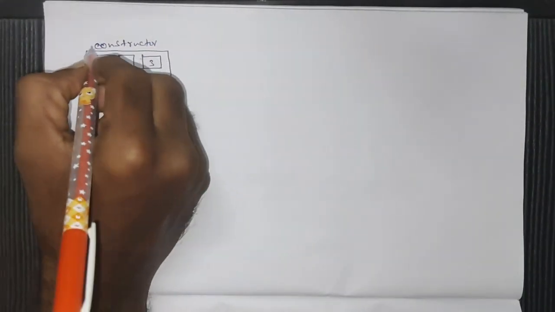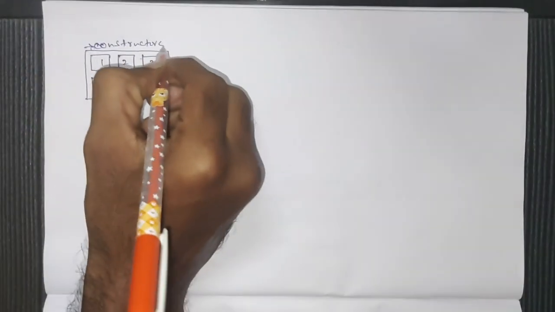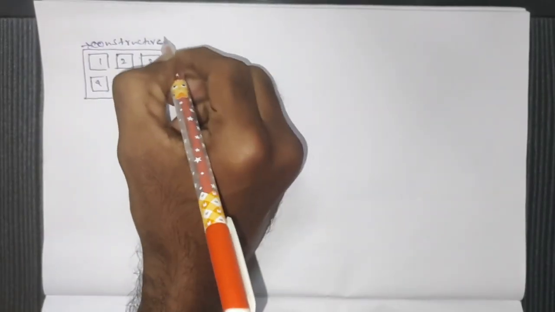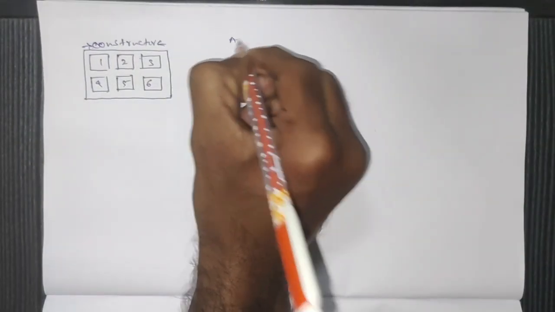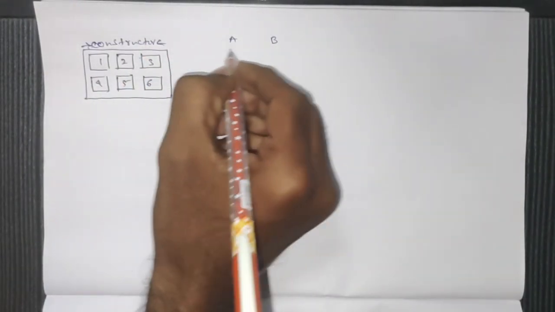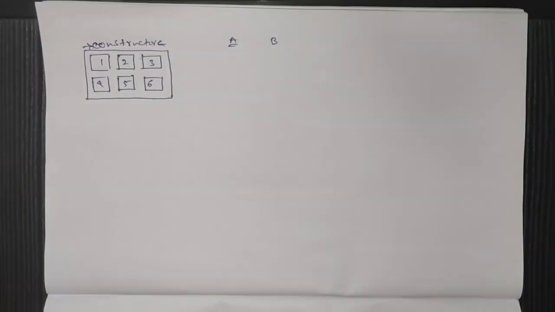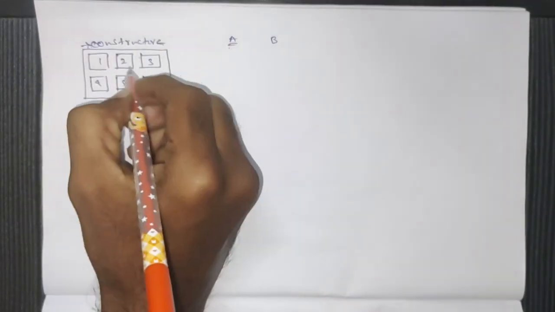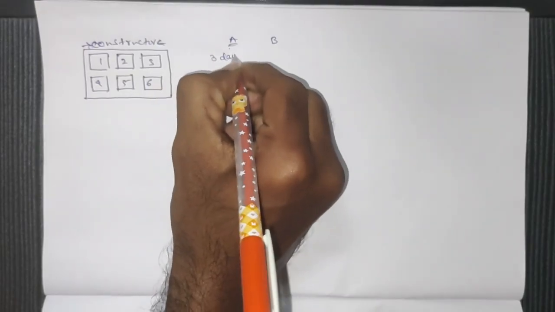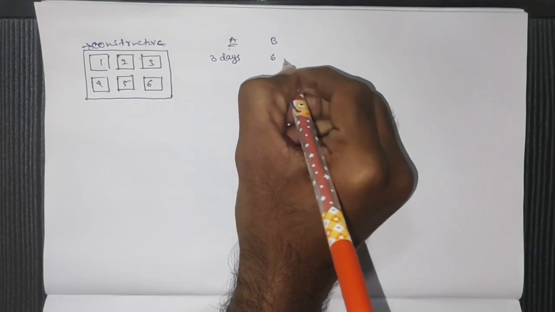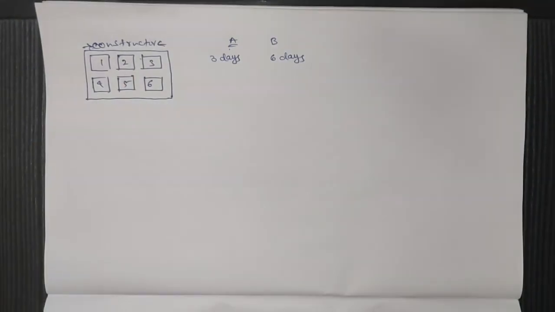If this work owner, or say constructor, went to some laborers A and B, then he asked A, and A said that he can complete the whole work in 3 days, and B said he needs 6 days.